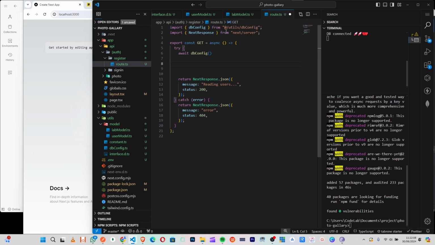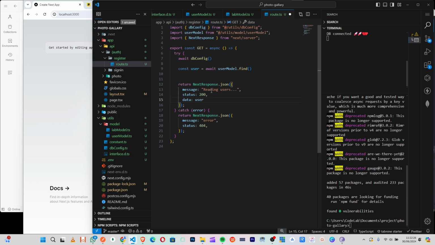So that one will establish our database. So I will say user to be equal to await user model, right? Dot find. So inside here we'll call data, which will map to user. So make sense like this.